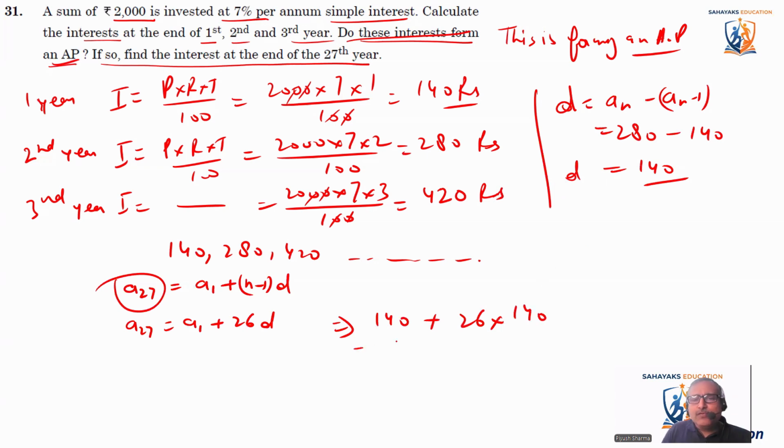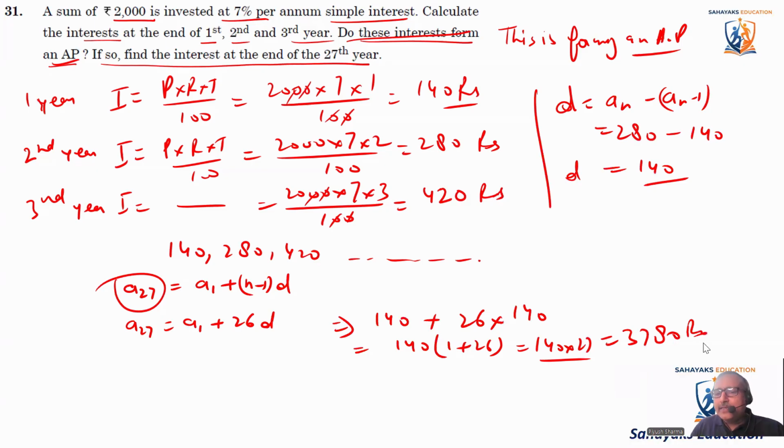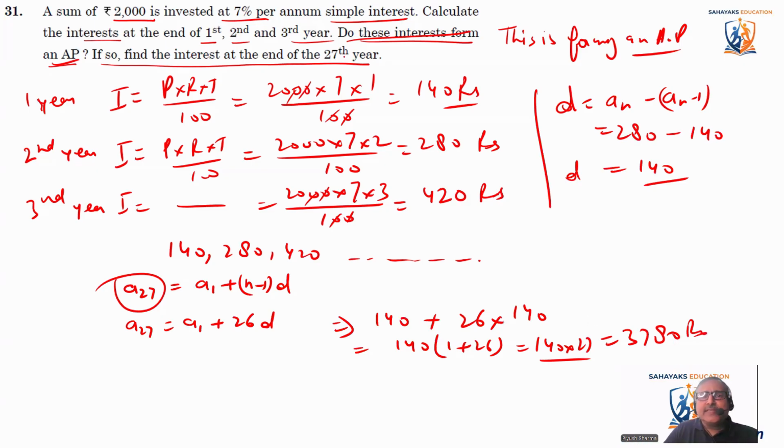So 140 is common. It becomes 1 plus 26, so it becomes 140 into 27. This value comes out to be 3780. So the interest after 27th year comes out to be 3780 rupees.